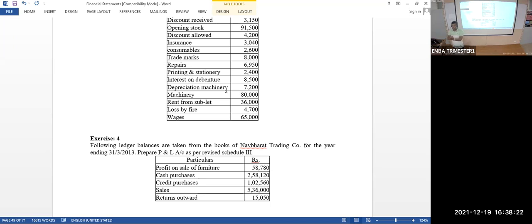Don't spend so much time on just this question. If it is not tallying, no problem. Just check it once again, and that's it. Leave it. If you write everything according to the logic, that's okay. If it is not tallying, don't think that you won't get any marks. You will get marks provided the logic is followed.